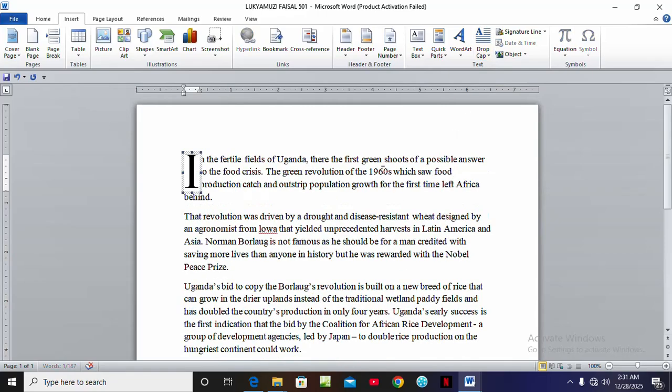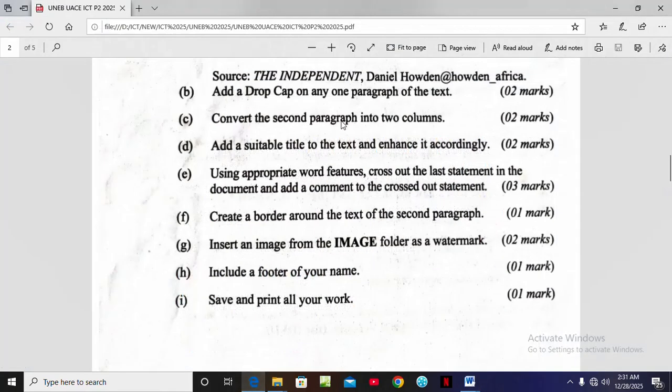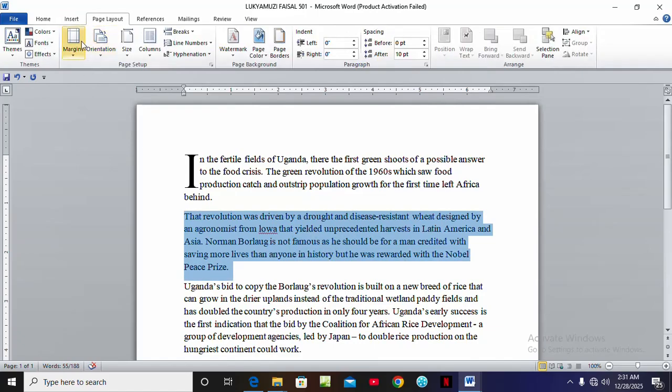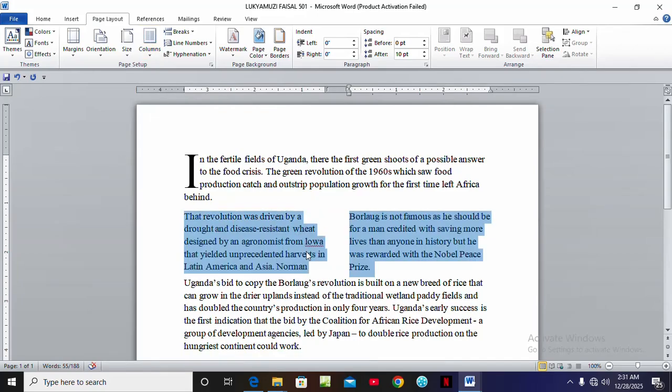So that's how the drop cap is inserted. Once that is done, we come to another question: convert the second paragraph into 2 columns. Here you come to the second paragraph, highlight it, then come to page layout. From there you come to columns, then you select 2 columns. I think that is actually what was expected.